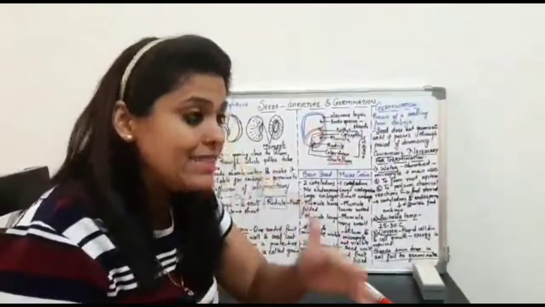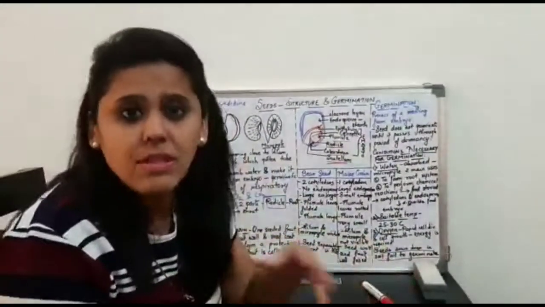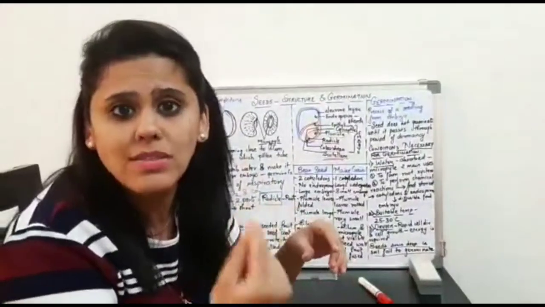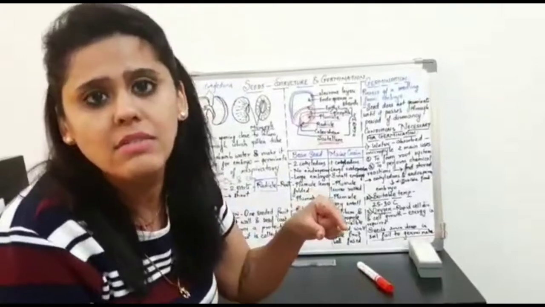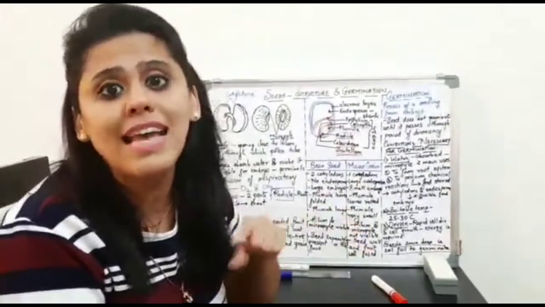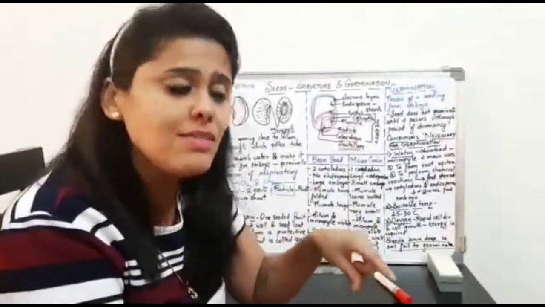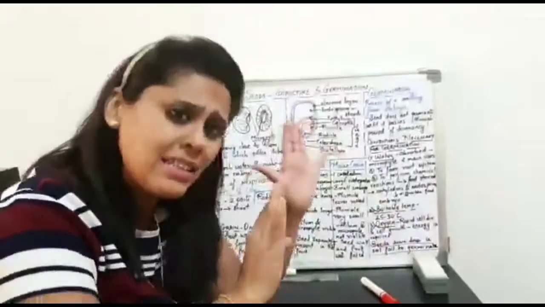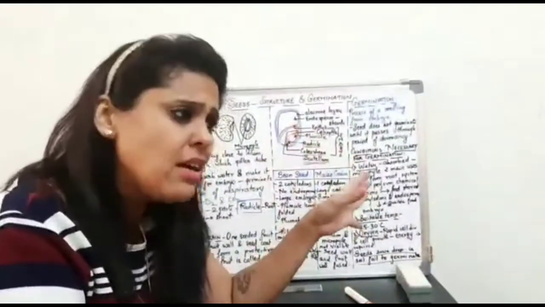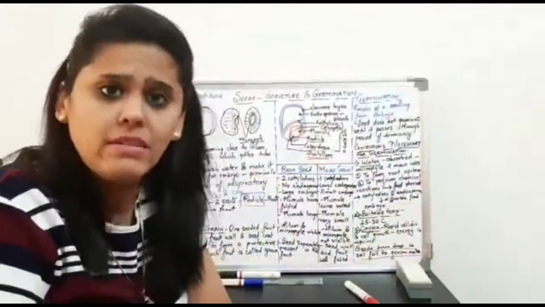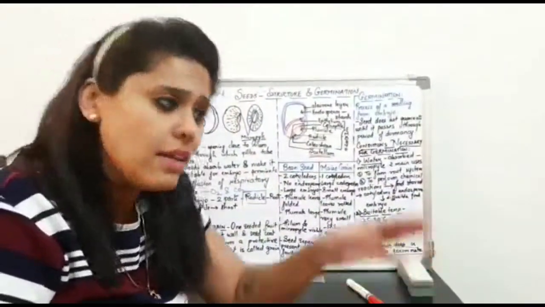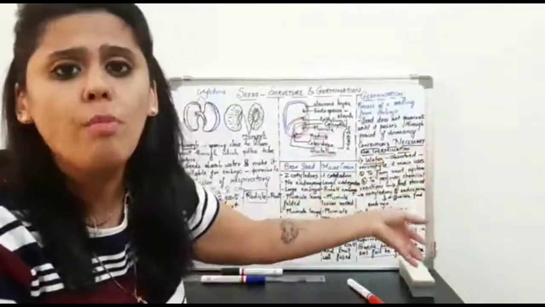It takes many seeds a long time. There are examples of seeds, like for example the lotus seed. You all know what's the dormancy period of a lotus seed? It is 250 years and above. That means that seed can remain in that sleeping stage for more than 250 years. That doesn't mean that the seed is dead, and it doesn't even mean that the seed is in a coma.